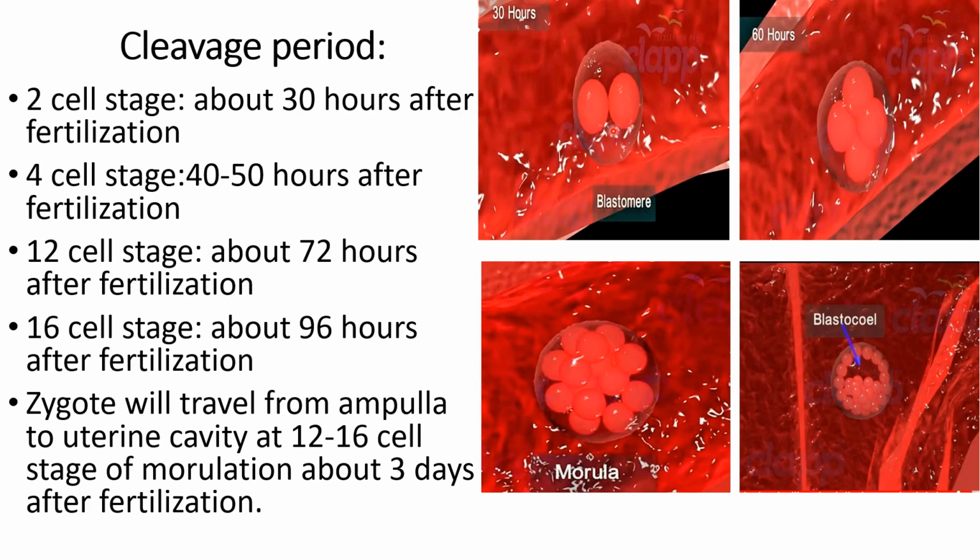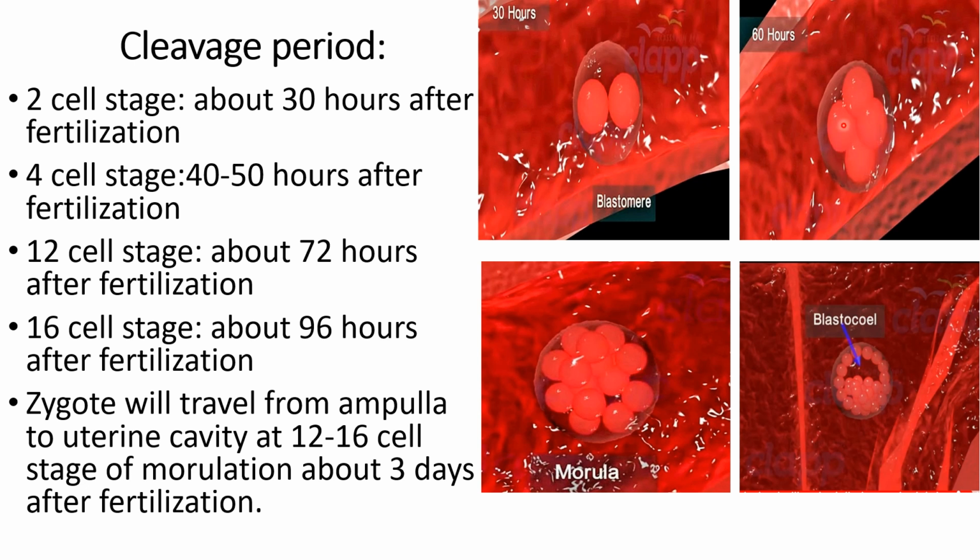As the cleavage division starts, initially we have a two-cell stage that appears at about 30 hours after fertilization. Further, these cells will undergo mitotic division and it's converted into a four-cell stage at about 60 hours.